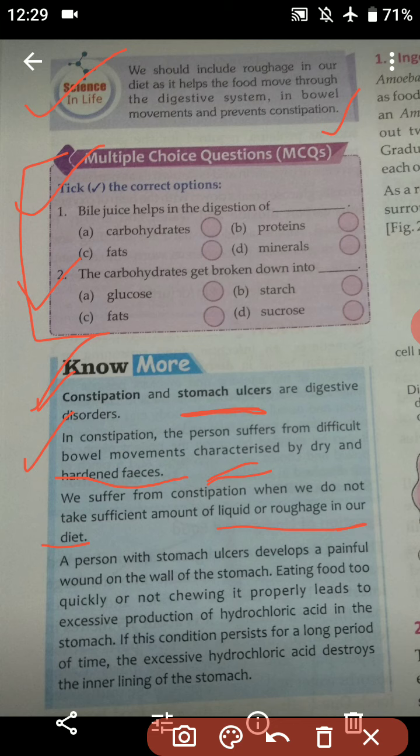A person with a stomach ulcer develops a painful wound on the wall of the stomach. The meaning of stomach ulcer is that a person will suffer from a very painful wound in the stomach.